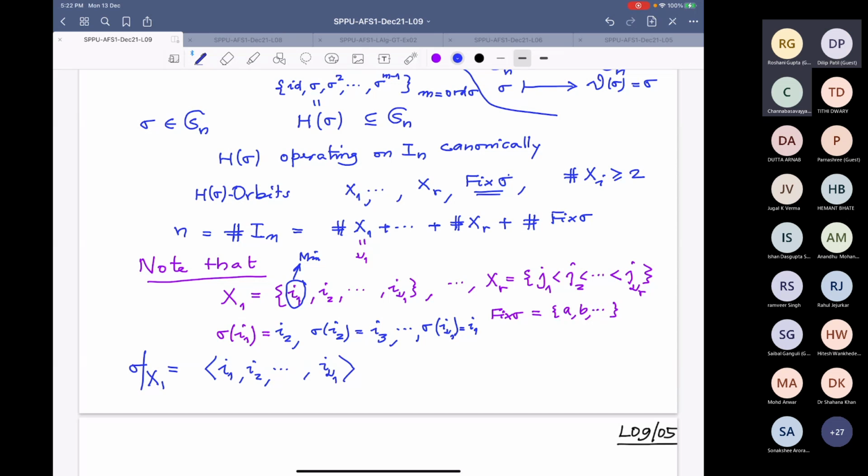This is called a cycle, a cycle of length nu 1. When nu 1 is equal to 2, those are called transpositions.